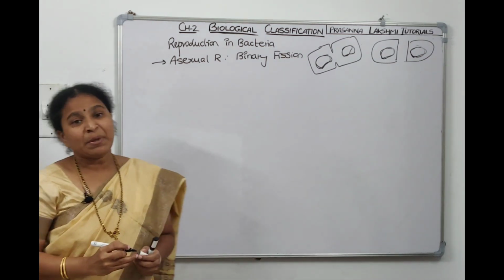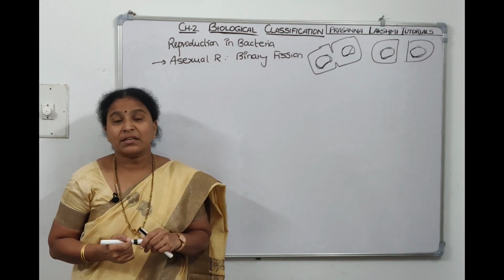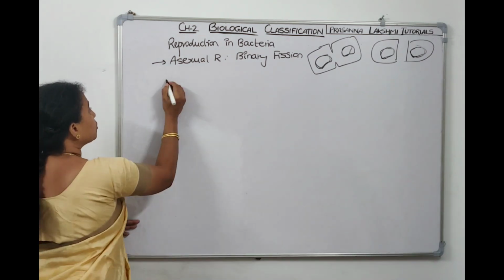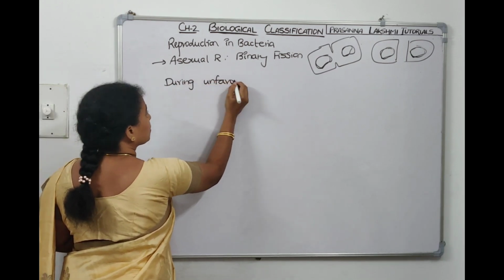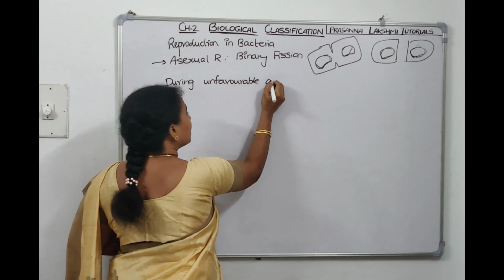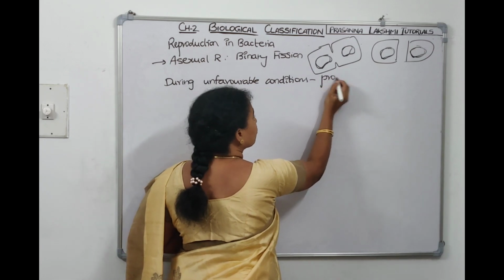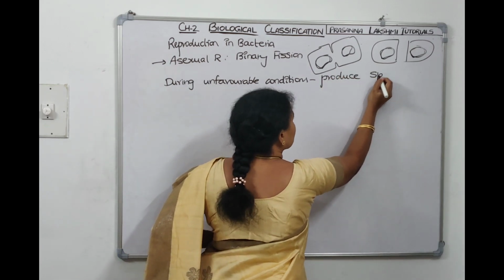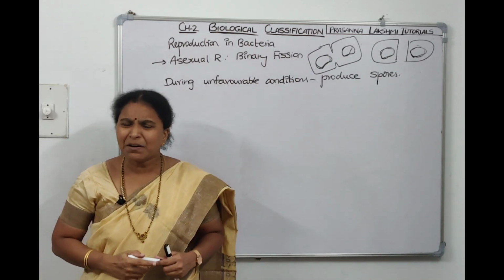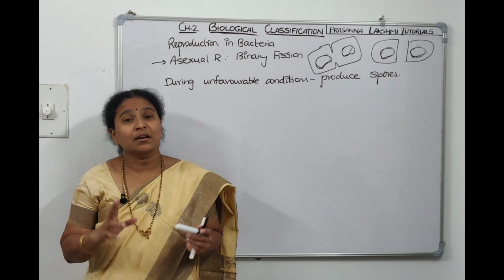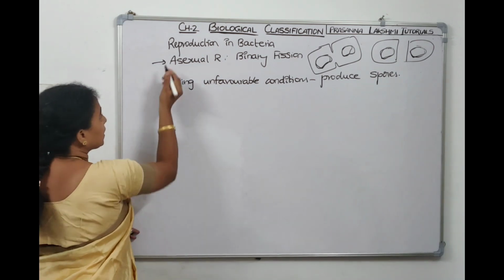So one method of asexual reproduction is binary fission, and sometimes during unfavorable conditions the bacteria produce spores to tide over unfavorable conditions. Coming to sexual reproduction, bacteria exhibit a primitive type of sexual reproduction which comes under gene transfer mechanisms like transformation, transduction and conjugation. This is sexual reproduction.